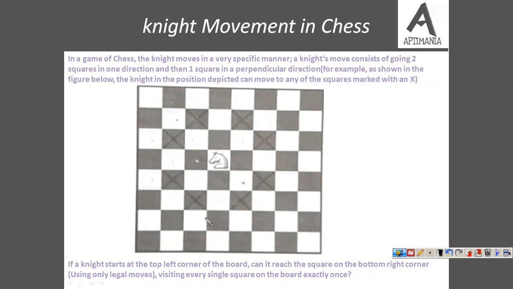Now our question is, if a knight starts at the top left corner of the board, so the knight is starting from this position, can it reach the square of the bottom right corner? So this position, can it reach this position using only legal moves, visiting every single square on the board exactly once, visiting each and every square? So it will have to cover all these blocks, and that too exactly once, only one time.